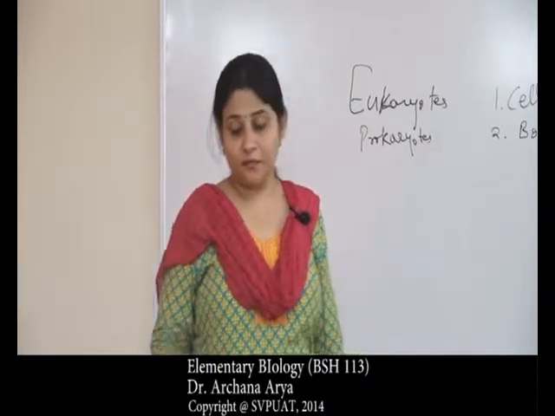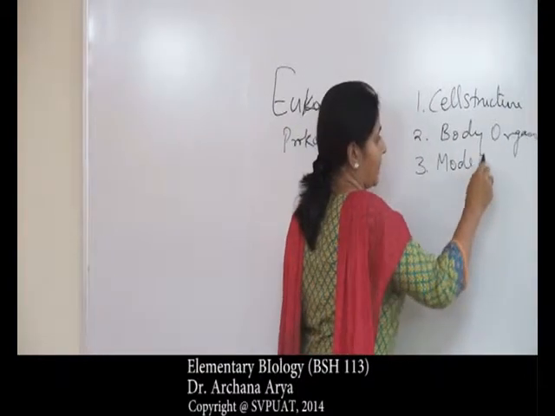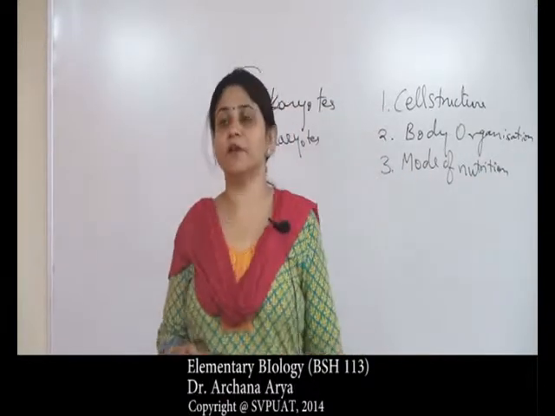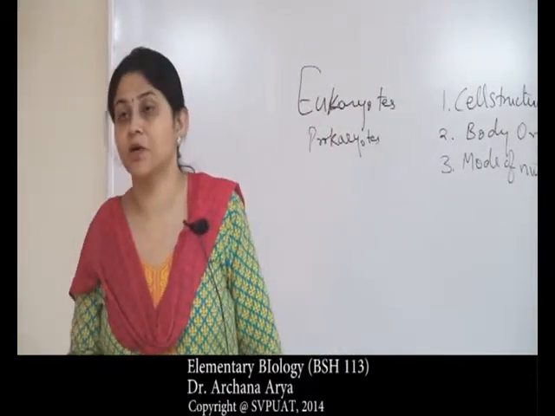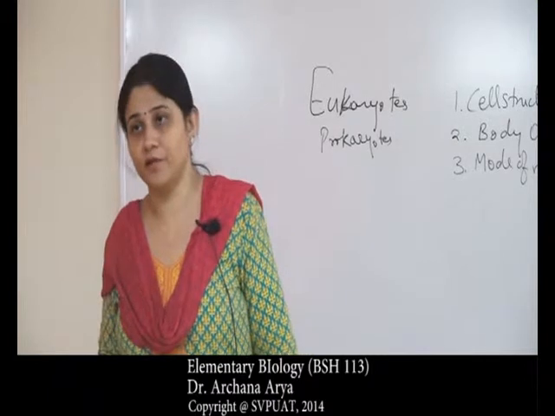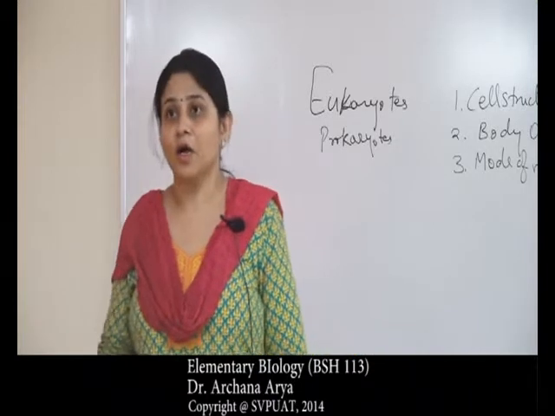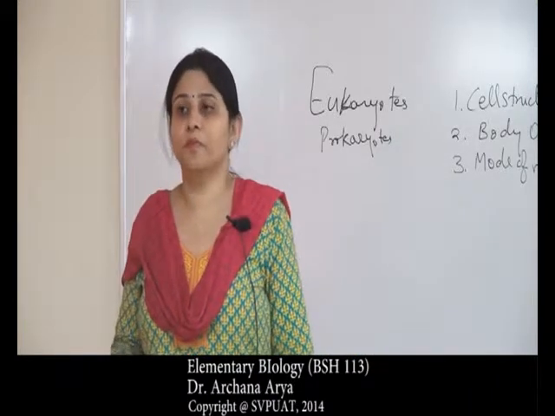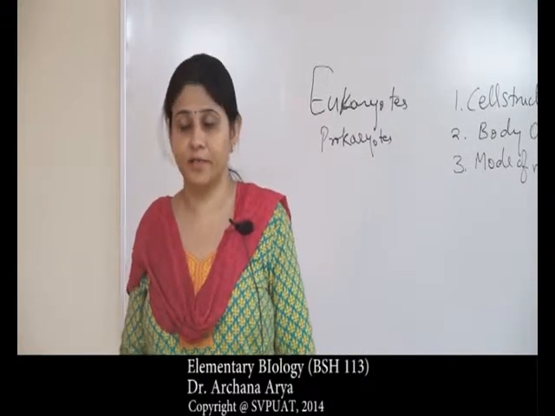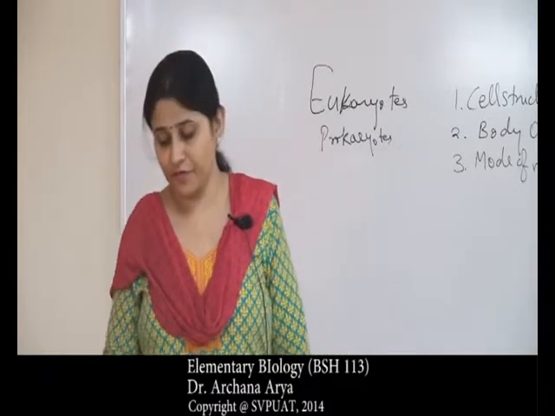The third thing which Whittaker considered was the mode of nutrition, which is very important. How do the living organisms, the animals or plants or other living things, acquire nutrition? Do they prepare their food? Are they dependent on something else for their nutritional requirements? Or if they are able to provide food themselves, then how? What is the process? By photosynthesis or by any other method? So these were the criteria which Whittaker followed to give the 5-kingdom classification system.